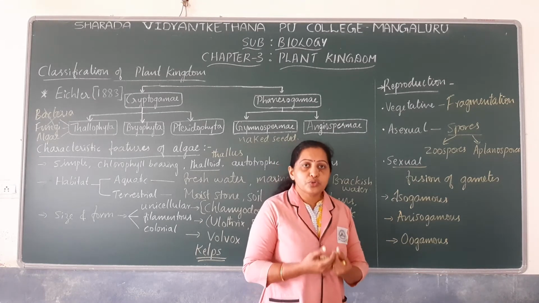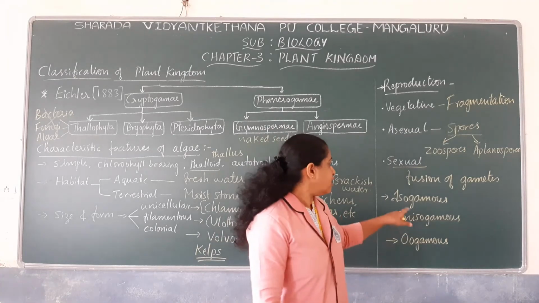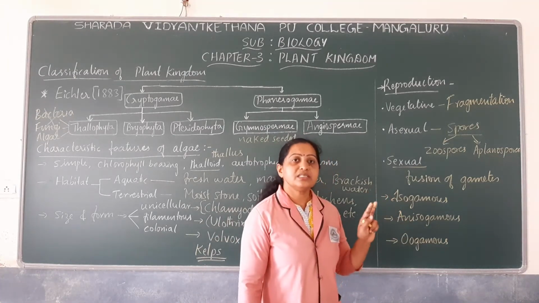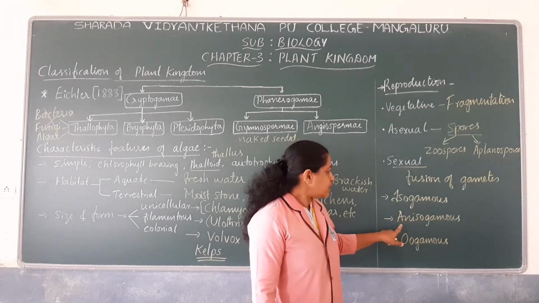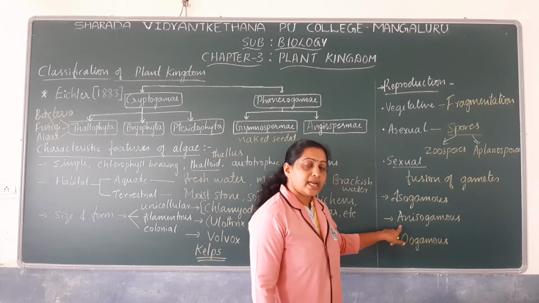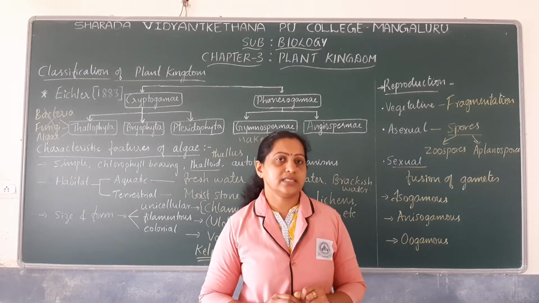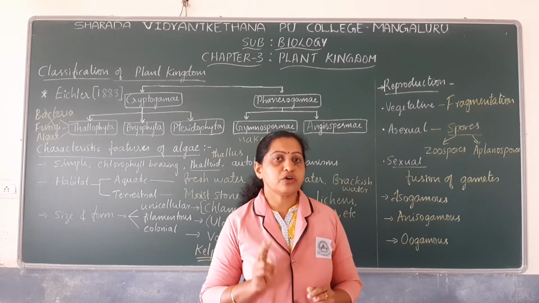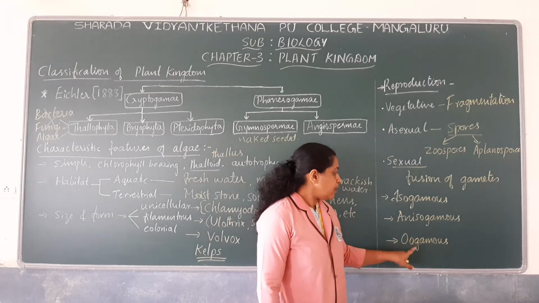Fusion of 2 similar sized gametes is known as isogamous reproduction. What is anisogamous? Anisogamous is fusion of 2 dissimilar sized gametes.